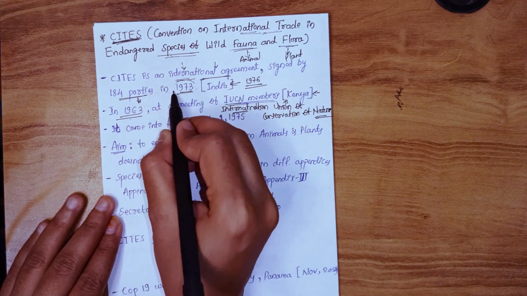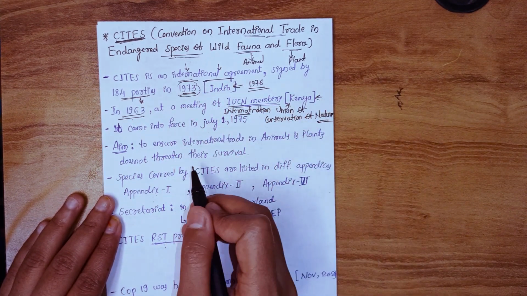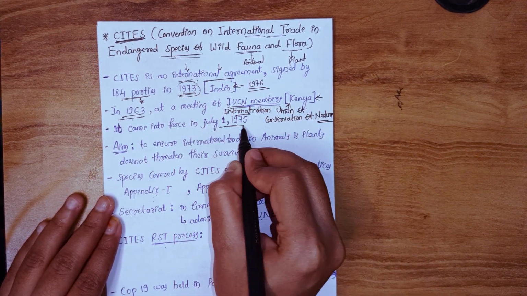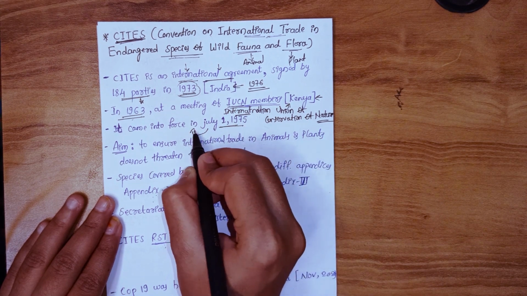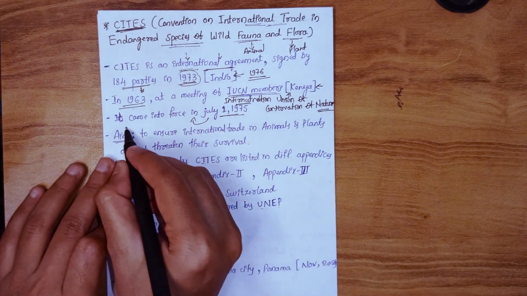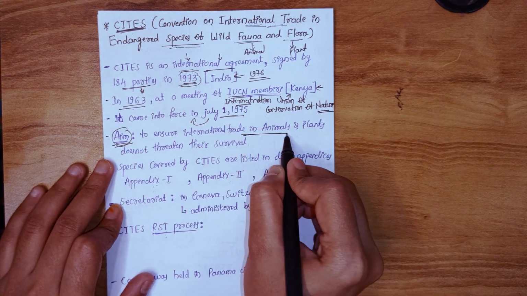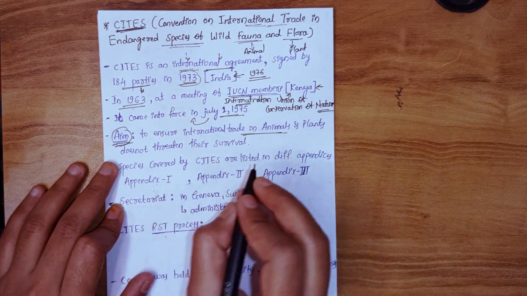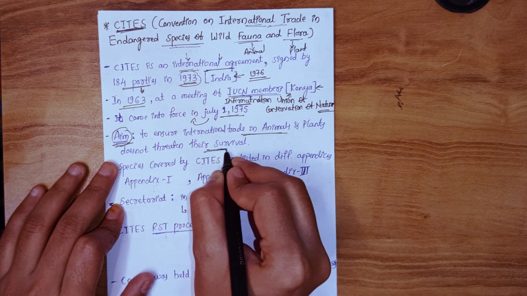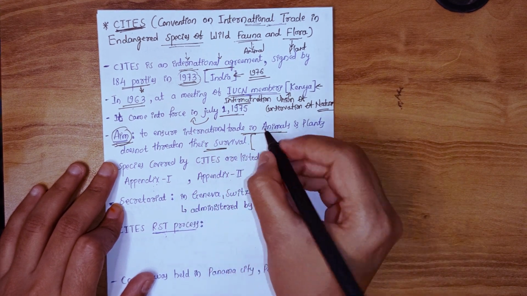In 1973 this agreement was opened for signature, and on July 1, 1975 the CITES agreement came into force. The aim of CITES is to ensure international trade in animals and plants does not affect their survival. We'll understand this with one example.